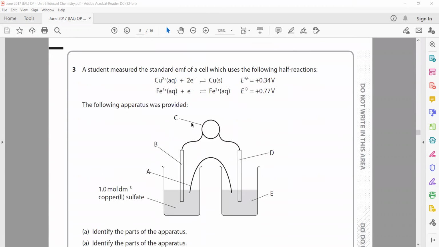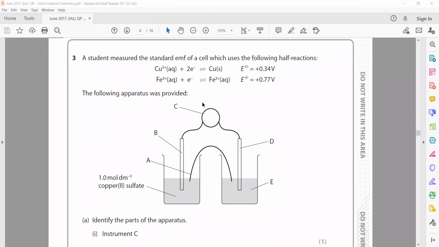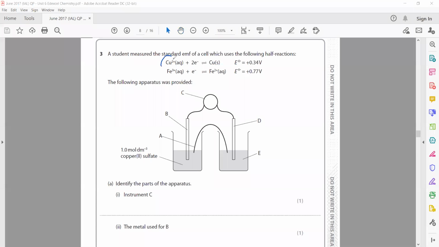Question 3, part A. A student measured the standard EMF of a cell. Use the following equation. Look how you can identify the type of electrode. Here you can see copper ion is changing into copper metal, or copper metal can change into copper ion. So from where will you get the copper atom? You can get the copper atom from the electrode. So this electrode should be made up of copper. But what about iron? Iron 2 is changing into iron 3, or iron 3 is changing into iron 2. So you don't need an electrode made up of iron. You only want the electrolyte which contains both ions, iron 2 as well as iron 3.